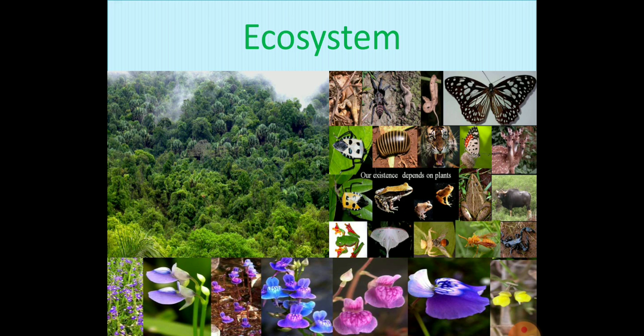So let's continue with another concept in the ecology unit, that's the ecosystem. In this chapter, you will study the concept of ecosystem, types of ecosystem, biosphere, biomes, and different types of ecosystems, energy flow, food chain, ecological pyramids, ecological niche, and community structure. That you will study in this chapter.